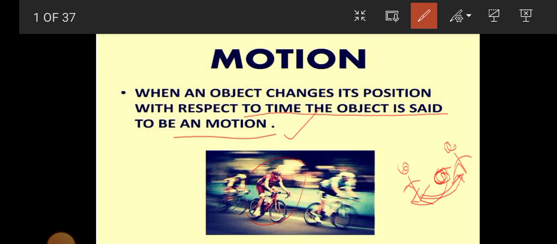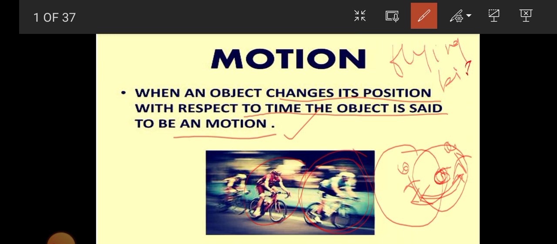Now see, this is a cycle rider. After 1 minute they will remain there, after 2 seconds their position will change, after 3 seconds their position will change, 4 seconds, and so on. So when an object changes its position with respect to time, it is said to be in motion. Example: a flying bird.